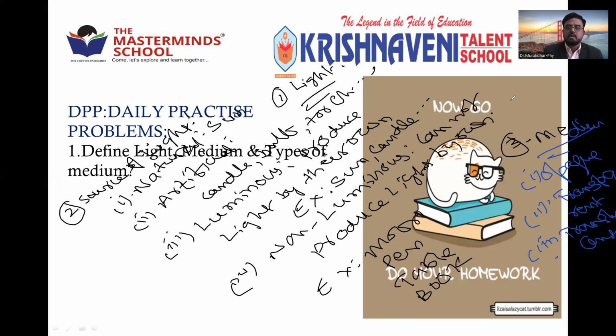You can copy these points from the textbook also. These are three different types of medium through which light can pass or be stopped. So that is point number one, point number two, point number three. Then we learned what a ray of light is, beam of light, parallel beam of light, converging beam of light, and diverging beam of light. So all this, synopsis one, we have done today.